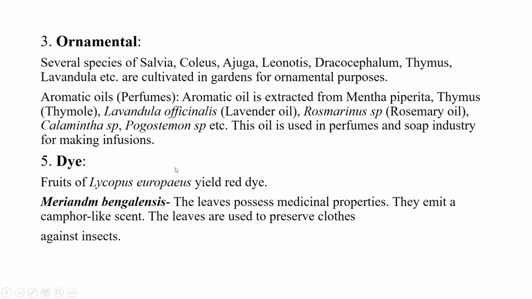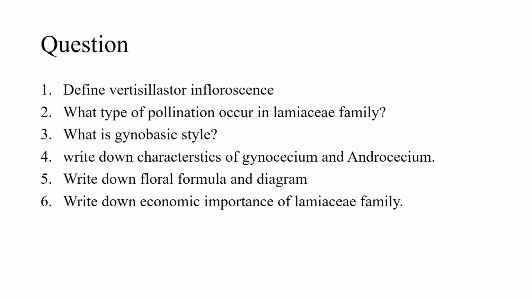Dye: fruit of Lycopus europaeus yields red dye. Marrubium vulgare: the leaves possess medicinal properties and they emit a camphor-like scent, and the leaves are used to preserve cloth against insects. Cushion: you may come across many types of cushion from this family, but some are presented here.